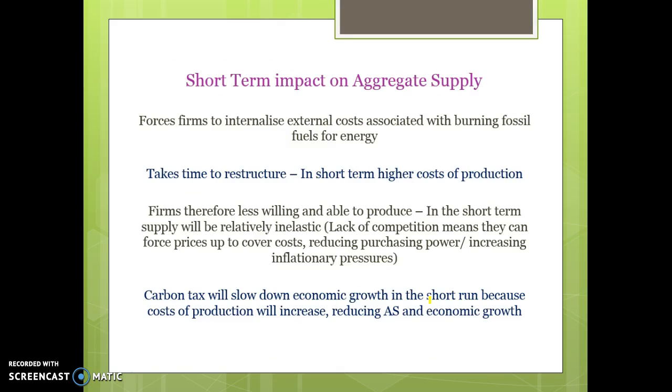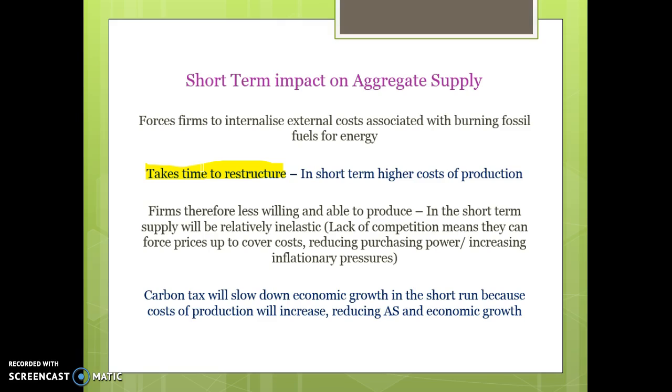So in terms of linking the short-term impact on aggregate supply, it's important that you recognise that these taxes or these permits are forcing firms to internalise these external costs, and they will lead to higher production costs in the short term. Regardless of whether the businesses continue to use carbon, if they do, they'll be paying a tax or buying more permits, which is costly. Or if they do decide to invest in more renewable energy sources, it does take time to restructure, and that can lead to significant costs, significant outlays in the short term if we're buying the infrastructure and buying the machinery necessary to